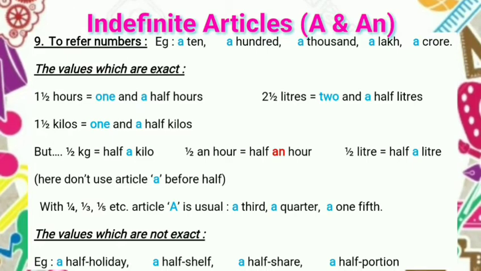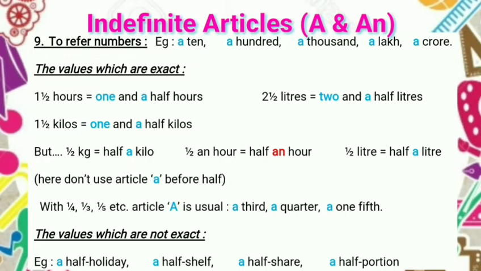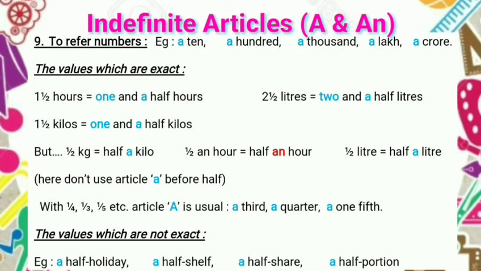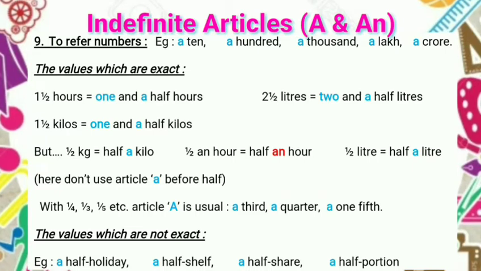But half a kilo, here only half a kilo. So we don't use article a before half. Like this, half an hour, half a liter. We never use article a before half here. With the values one by fourth, one by third, one by fifth, etc., article a is used. Example: a third, a quarter, a fifth, like this. The values which are not exact. Example: a half holiday, a half shelf, a half share, a half portion.